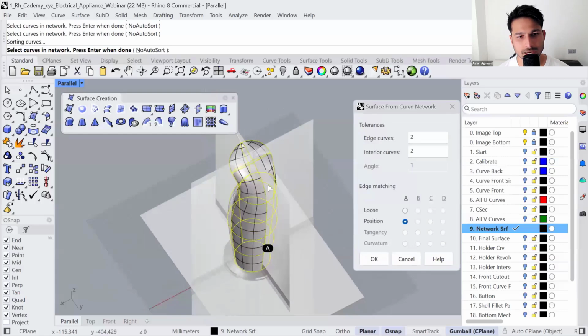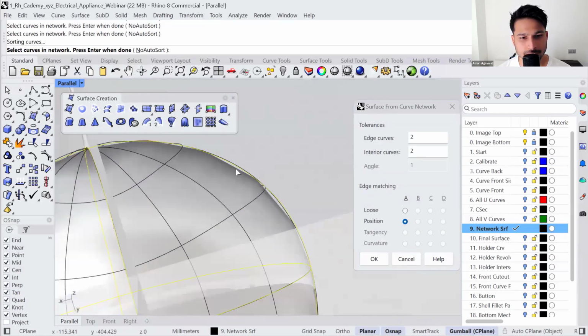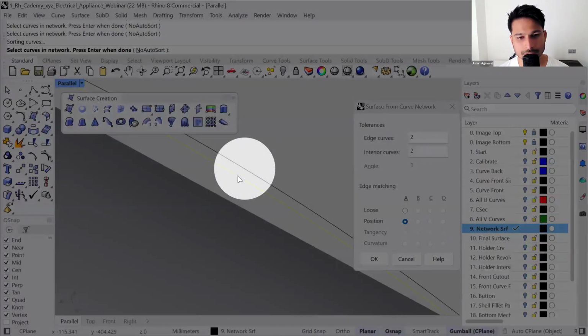Now, once you run the command, what this command does is it creates a degree 3 surface, and the surface is trying to use these input curves that we have made as an approximation. And the approximation is how far the surface can be to the input curve.